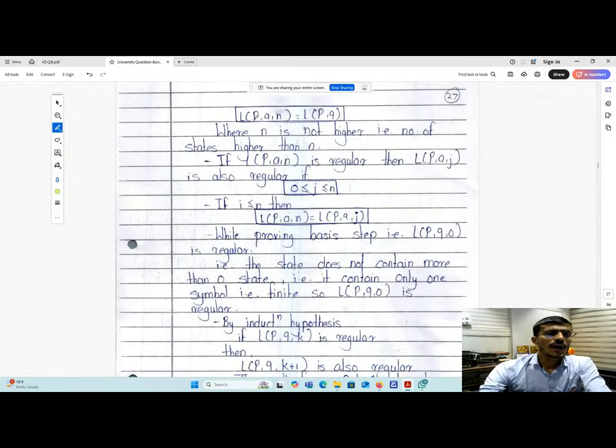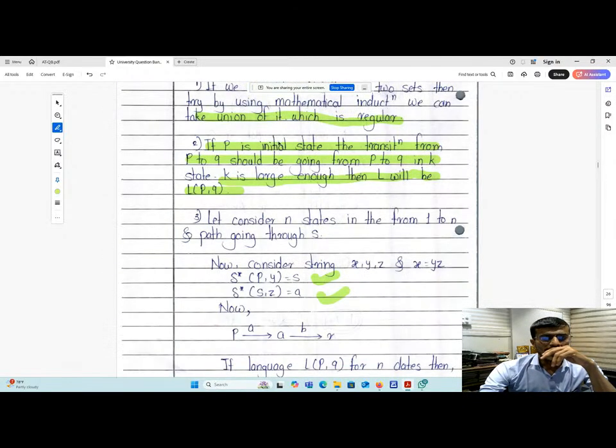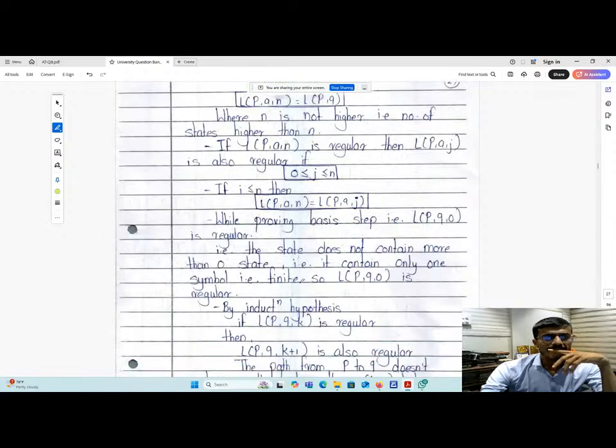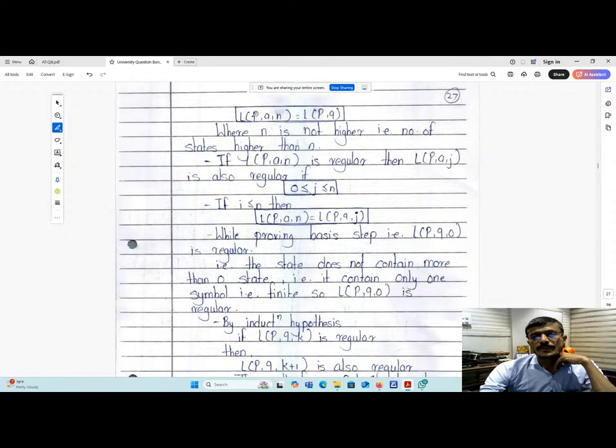Now see here L of PAN. Again we are going to take L of PQ for n states, then L of PAN is equal to L of PQ. So we are going to take here AN, which is the state, where n is the number of states, which is lesser than q and greater than p. So that is the assumption over here.